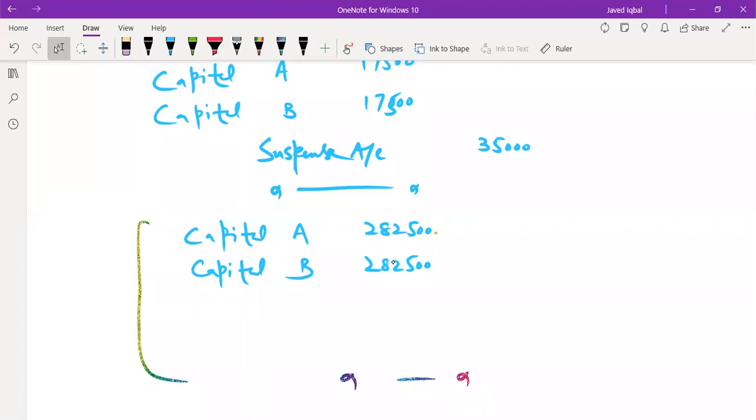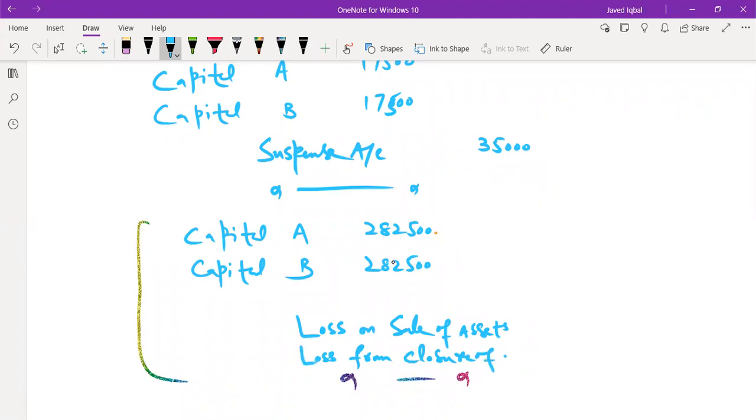So where should this go? This is basically loss on sale of assets, loss from closure of business, right?